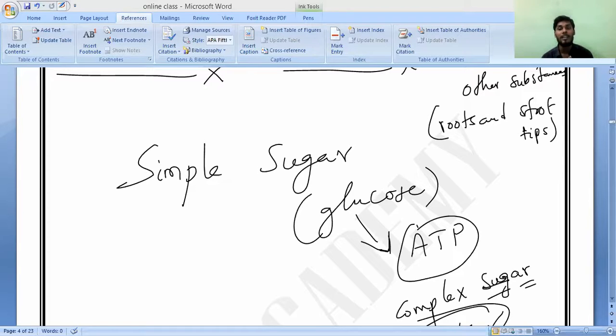So the food made in the leaves of a plant has to be transported or carried to all the parts of the plant like branches, stem, roots, etc. Because roots are sending water to the leaves, the leaves also need to send the food, like exchanging. They are exchanging the water and food, so the food produced by the leaves needs to be transported to the other branches of the plant, as well as the stem and the root.